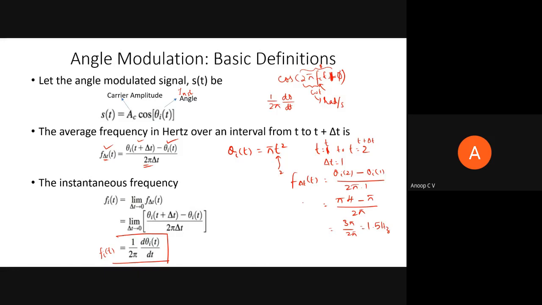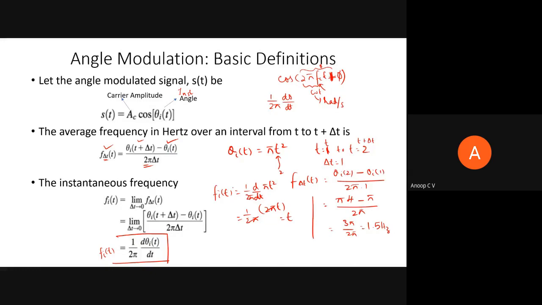So in this case, what will be the instantaneous frequency, fi of t? Can anyone tell me? You can just try out. Maybe I'll write the expression. It is 1 by 2 pi times d by dt of pi t square. Instantaneous frequency will be a function of time in this case. 1 by 2 pi is there. What is the derivative of pi t square? It is 2 pi t. So this 2 pi and 2 pi will get cancelled, so it will be equal to t. This will be the instantaneous frequency.